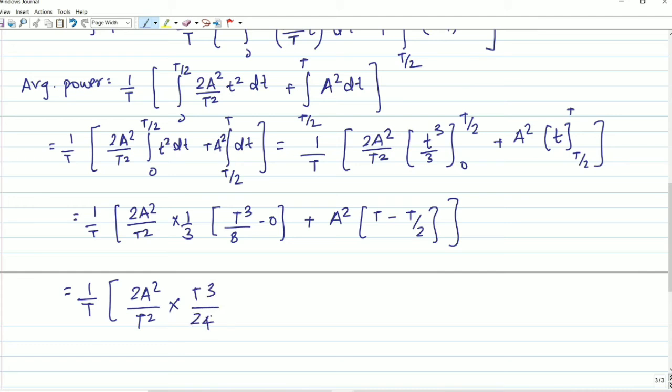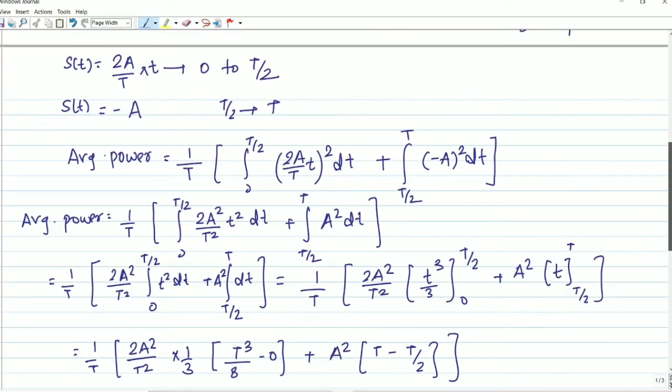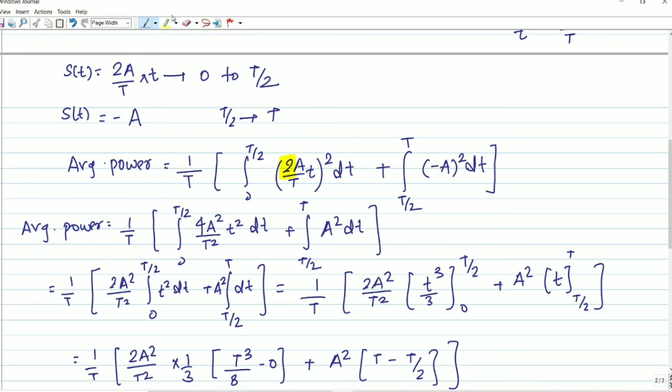Understood? What we have done here, we have just simplified further. Let me check, I have done something wrong. Focus on here. I have done something wrong. Here 2 square will be 4. I have to replace it with 4. Here there will be some error. It will be 4. Understood this part? I am highlighting where I have done wrong, and here it will also be 4. Understood? Here it will be 4.